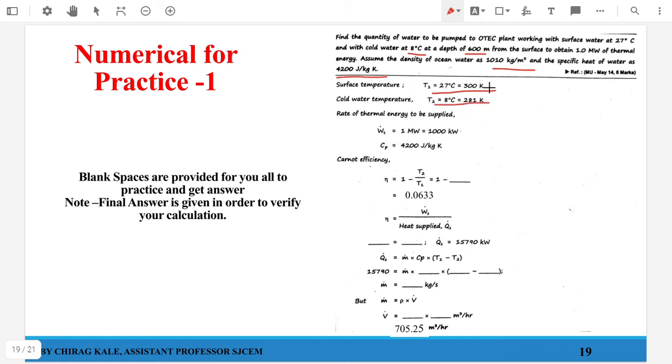Always convert them into Kelvin at the initial stage. Then what else is given? Okay, so it has to drive a 1 megawatt power plant. Fine. So 1 megawatt can be written as 1000 kilowatt. Correct. cp is 4200 joules per kg Kelvin. It is given in your question. Now, as I said, my first step is always to find out Carnot efficiency. Carnot efficiency is 1 minus T2 upon T1, or Tc upon Th, that we have seen over here.